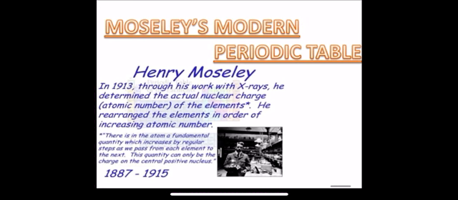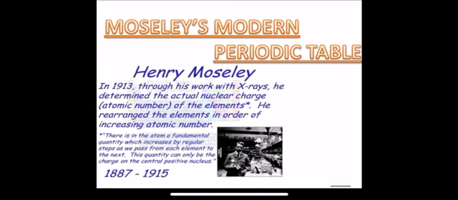In 1913, through his work with X-rays, he determined the actual nuclear charge. Now, nuclear charge is what? The charge which is present in the nucleus. And inside the nucleus, protons are present, and protons have positive charge. That number of protons is known as the atomic number of the element. So he rearranged the elements in order of increasing atomic number.